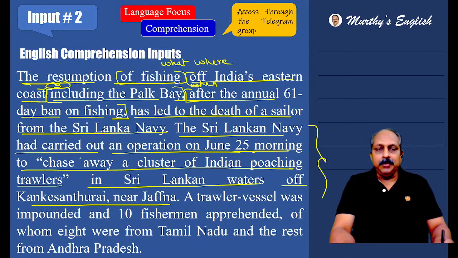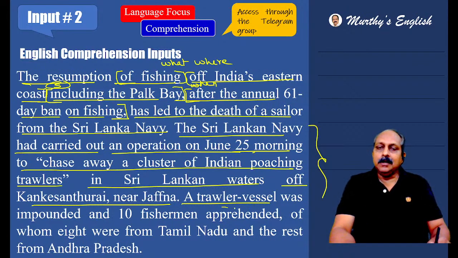The Sri Lankan Navy had carried out, means executed, an operation on June 25th morning. What is this operation? Chase away a cluster of Indian poaching trawlers in Sri Lankan waters. That is not legal. Off Kanakasanturai near Jaffna. In that operation, what exactly happened when they tried to chase away?